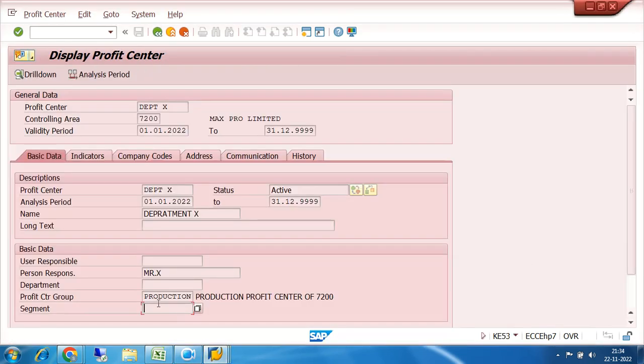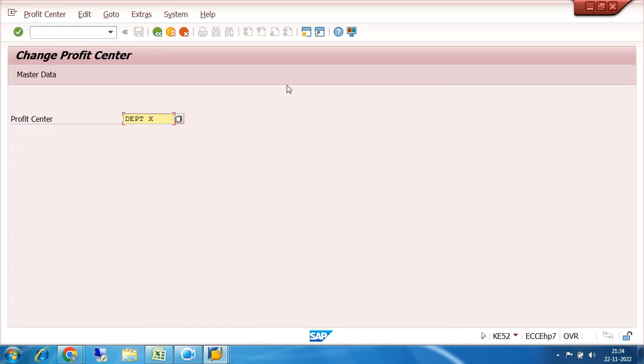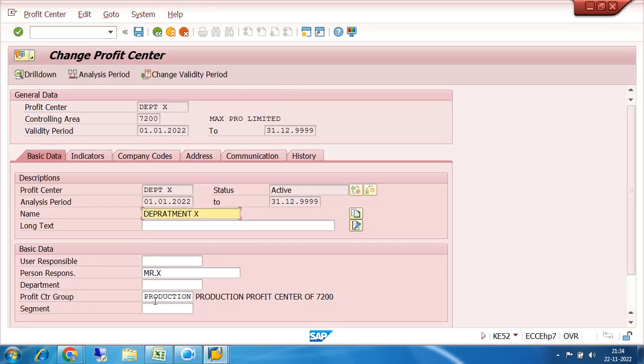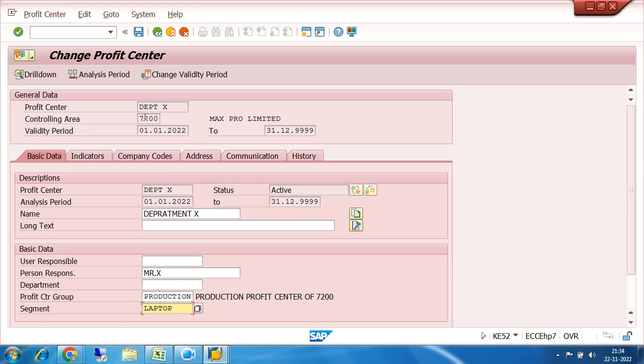Suppose this profit center I want to link it with laptop. So this is in the display mode. I have to click on profit center, change, and click on enter. Here the system is now allowing you. Click on the drop down. Now I will select laptop, right? Once I select laptop, then I will click on save.